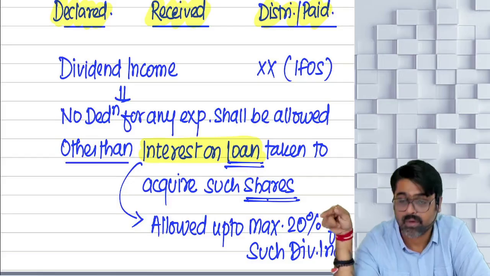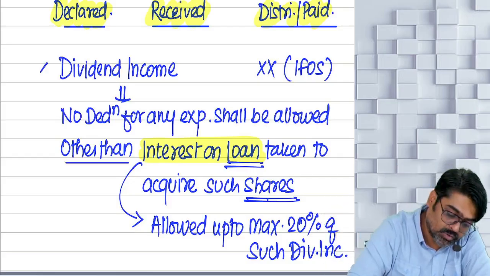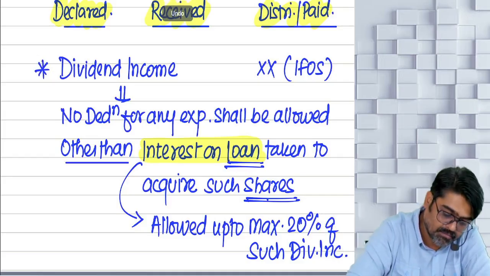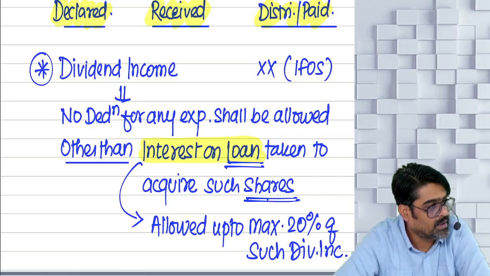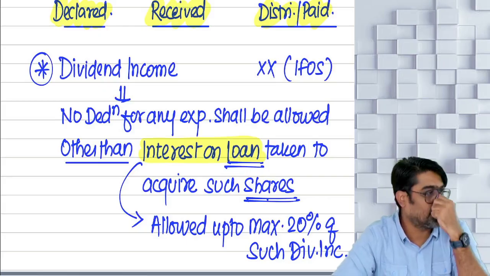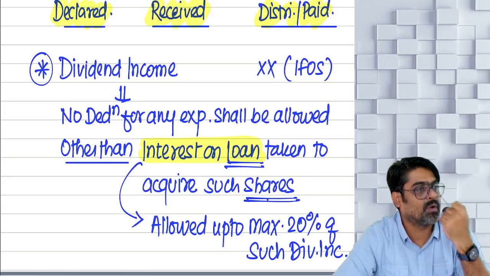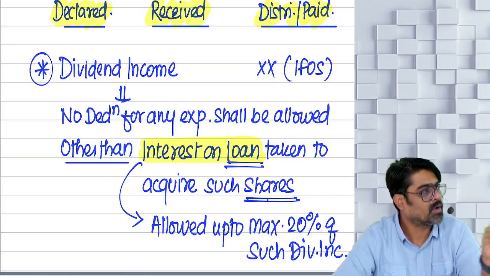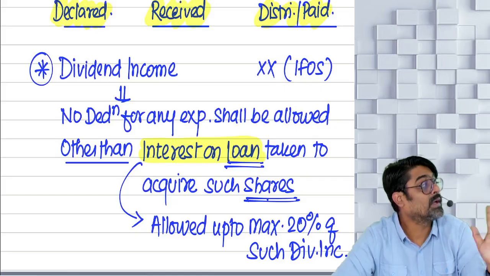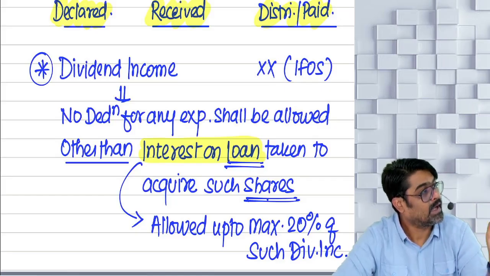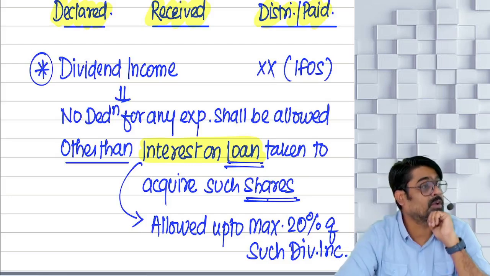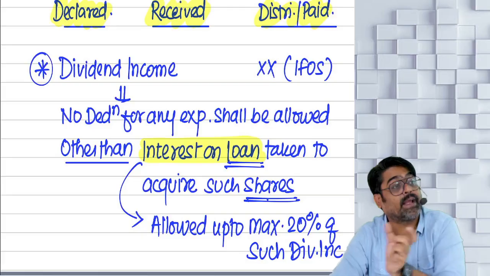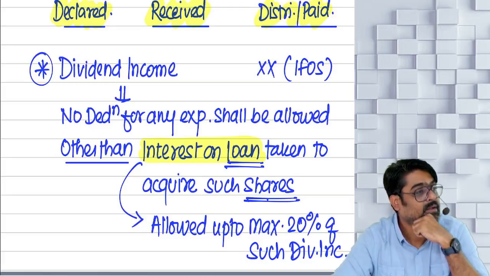This is a very important point, and students usually get stuck here. If it is asked in the exam, be very careful. They will give you the expenses related to dividend income. What are you going to do? Ignore all those expenses. They will not be allowed as a deduction, because from dividend income, no deduction for expenses is allowed. Hence, we are ignoring these expenses. But one expense is interest on loan taken to acquire these shares. Then that interest you can claim.